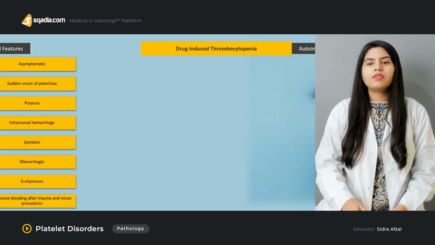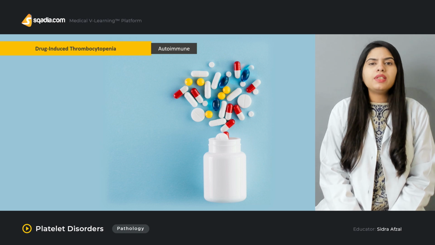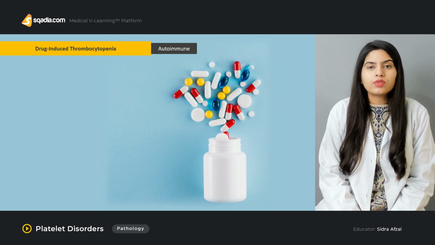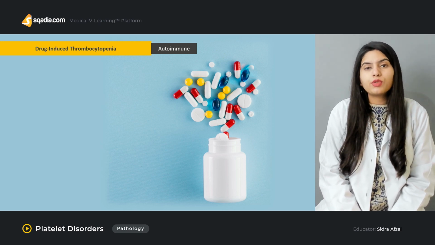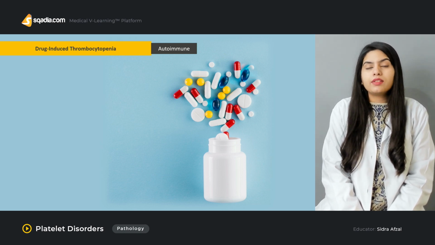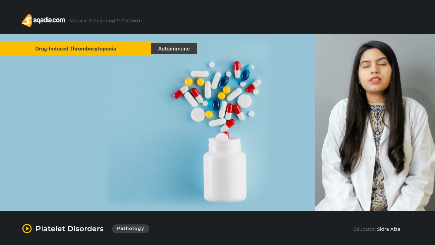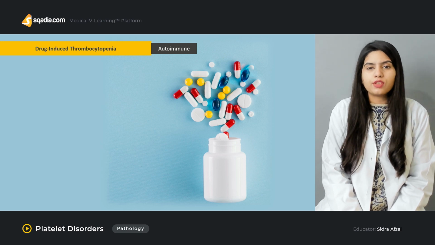Now, the next type of platelet disorder is drug-induced thrombocytopenia. When we were discussing the causes of platelet disorders, or the causes of thrombocytopenia, we discussed that there are some drugs that are responsible for causing thrombocytopenia. So the thrombocytopenia that is caused by drugs is known as drug-induced thrombocytopenia.